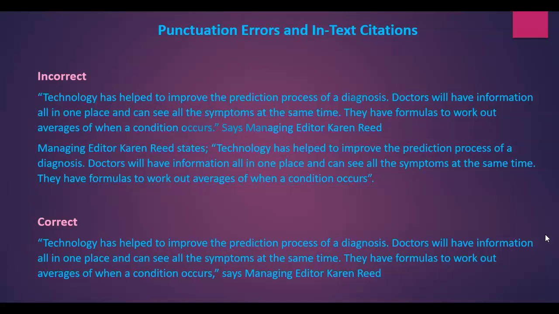For example, they might put a period instead of a comma, or they might put a semicolon or a colon before the quote. These are two incorrect ways to punctuate a quote in an in-text citation. The correct way is to use commas when introducing the signal phrase before or after the quote. So make sure that you use a comma, and at the end, make sure that you use a period.